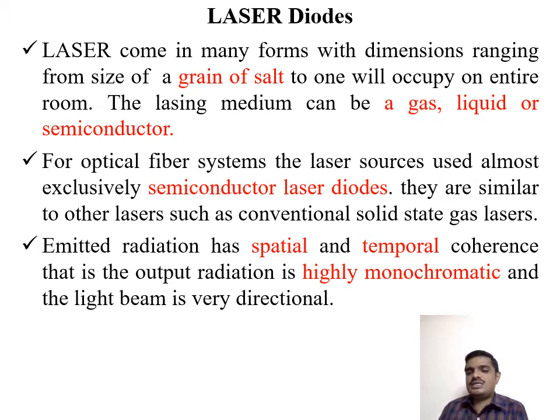What is meant by temporal coherence, sir? Spatial coherence means the correlation or relationship of signals at different points, different locations. What kind of relations are there, and how much relation is there at different points? That is called spatial coherence. Temporal coherence means the correlation and relationship of signals at different time periods. If I want to measure any changes at different time periods, I can go ahead with the temporal coherence method. If I want to see changes at a specific point, I need to go for the spatial coherence method.